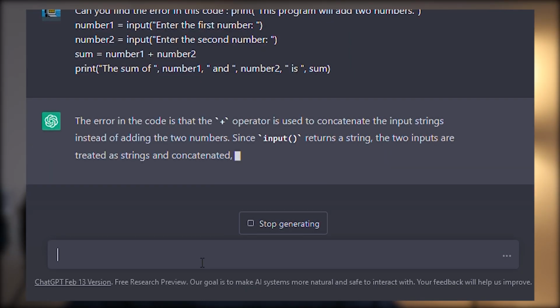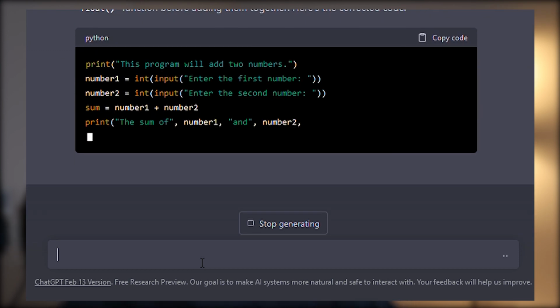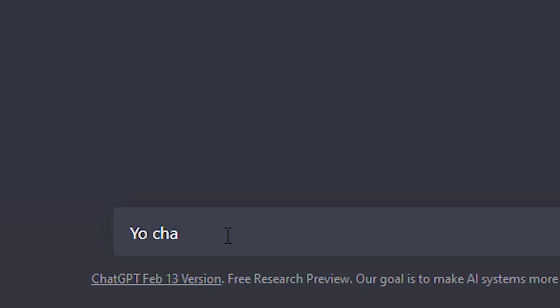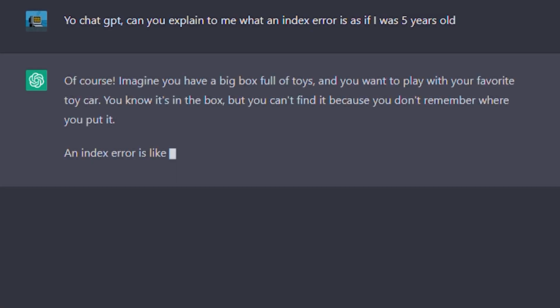In either case, you can just copy and paste a snippet of code, put it into this AI, and it will tell you where the problem is. And you don't even have to use this just for syntax errors. You can do this for all errors. You can also get an explanation as to what an error is. You can literally tell it, yo, ChatGPT, can you explain to me what an index error is, as if I was 5 years old? And guess what? It will tell you as if you're stupid.